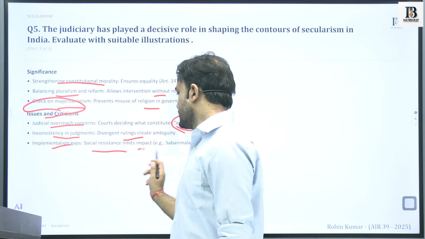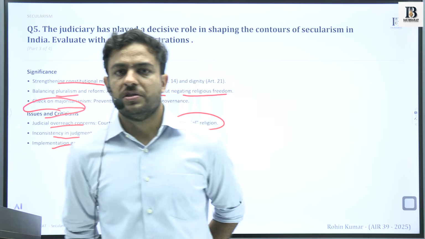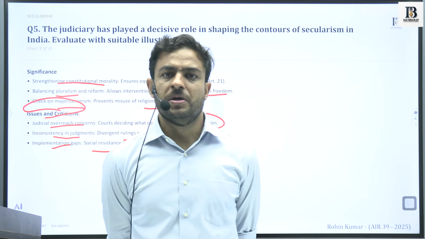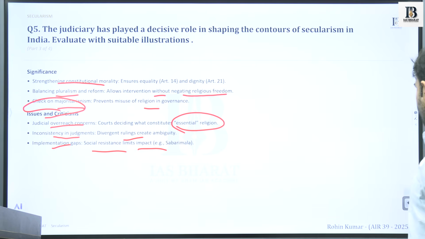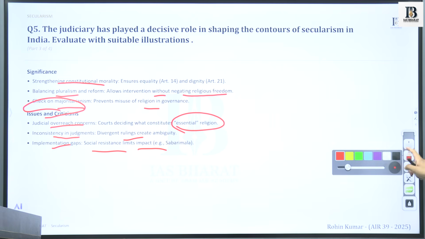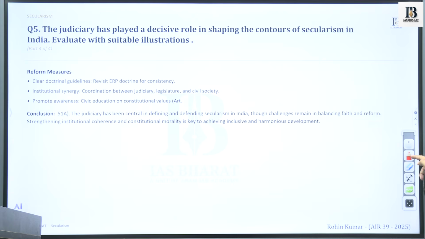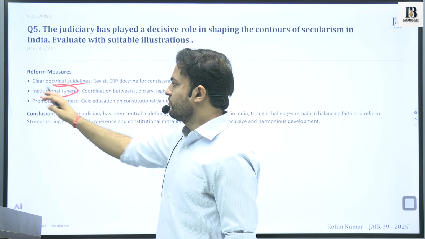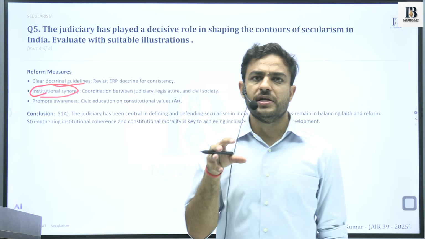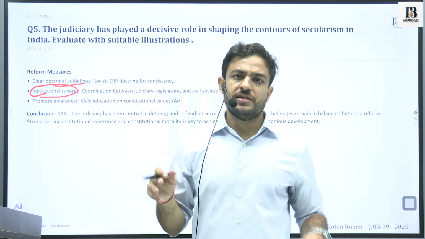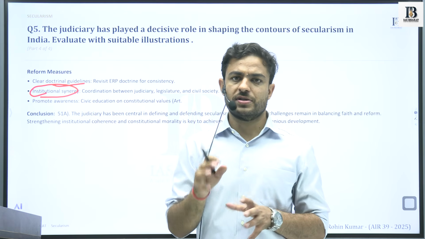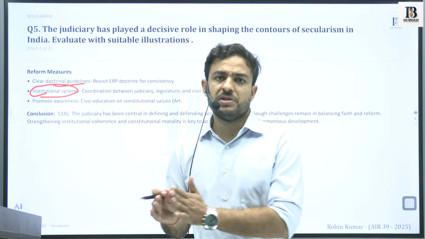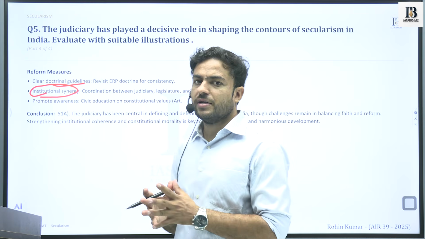Implementation gaps are a perennial problem, where changes that should have taken place have not, because of those gaps. What reforms are needed? There have to be clear guidelines with respect to the judiciary. There has to be institutional synergy, so that the judiciary does not act in isolation. All the units of governance should act in a synergic and cohesive manner, so that they are able to design principles upon which these ideas are conducted or governed.